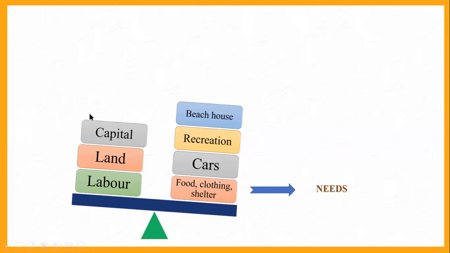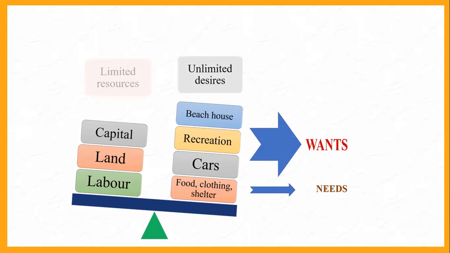So these are all needs, which are food, shelter. These are all basic needs, and others you might classify as wants, meaning you can even live without them. You can live without buying a car or a beach house. So many things. So they are unlimited, but very limited resources of capital or land or labor to produce these commodities.